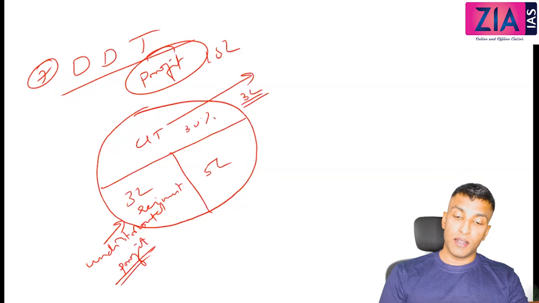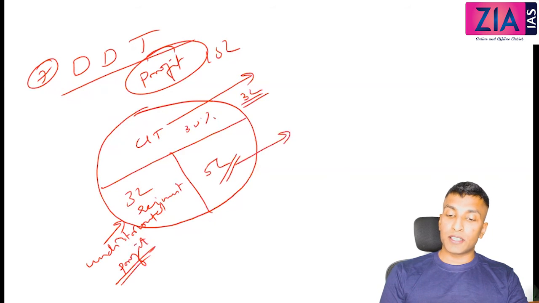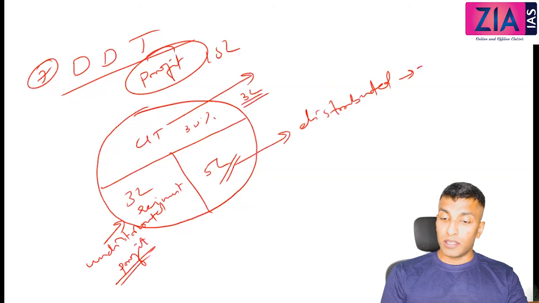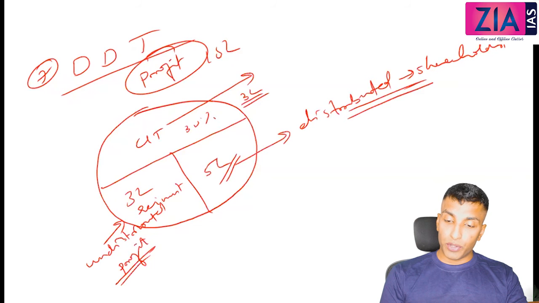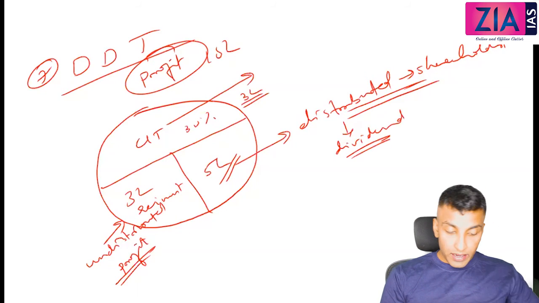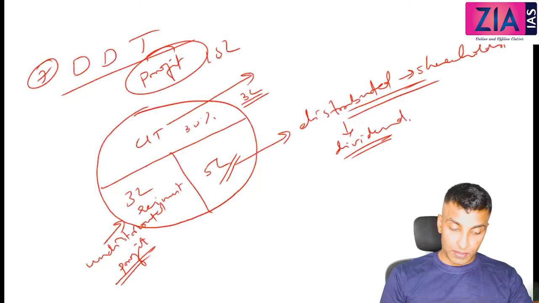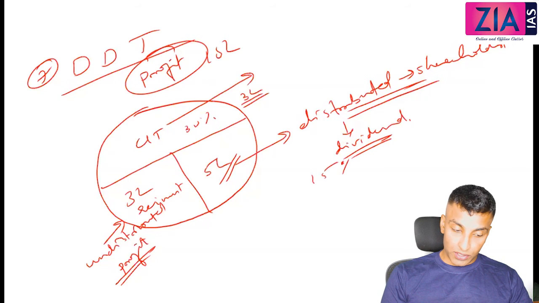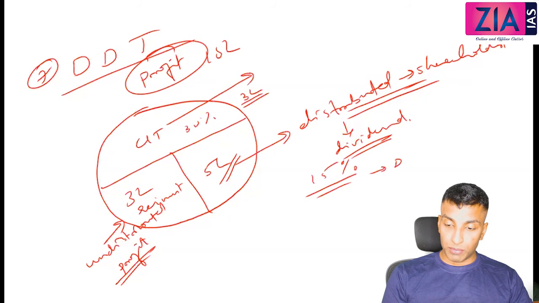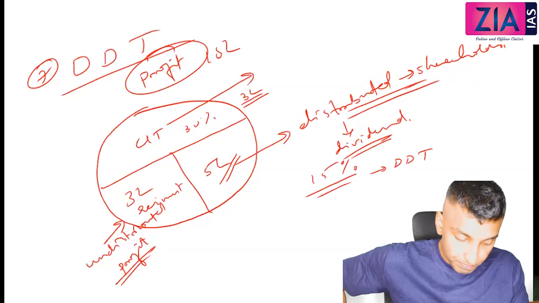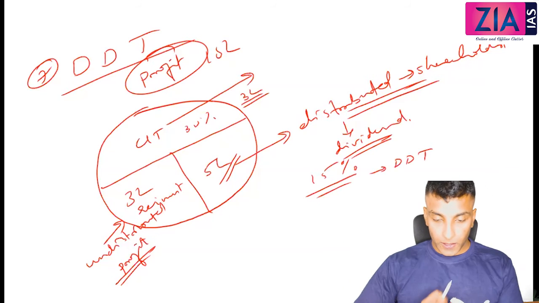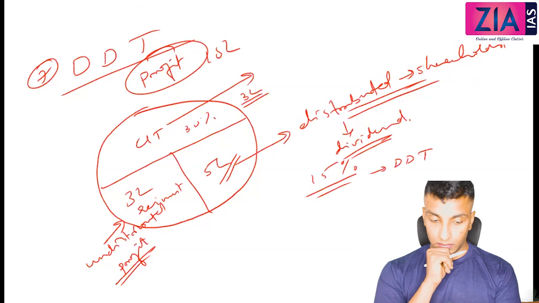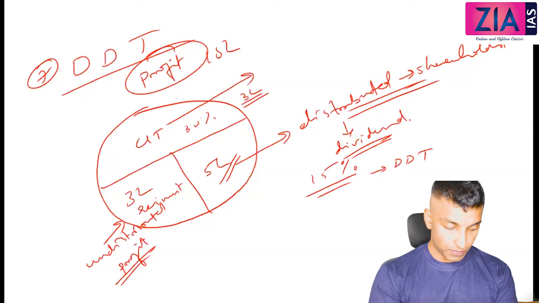It is reinvested. What about this 5 lakh? It will be distributed. It will be distributed to whom? The shareholders. So when you're distributing, this is what you call as what? Dividend. Okay. So while distributing dividend, there is a tax. So 15% of this will go as dividend distribution tax. So wasn't this abolished?